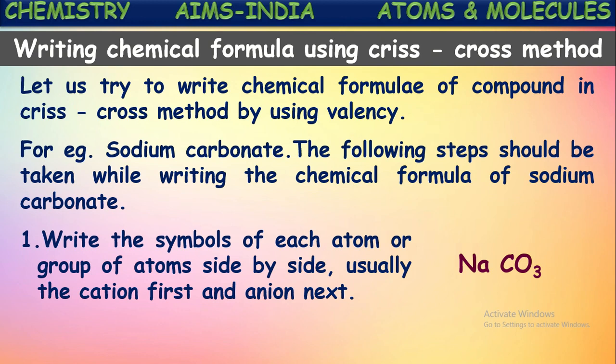So in writing the chemical formula of a substance by using the crisscross method, the first step is writing the positive ion or cation followed by the negative ion. Side by side we have to write these two. First the positive ion, second the negative ion. It is finished here. Let us see the second step in this.